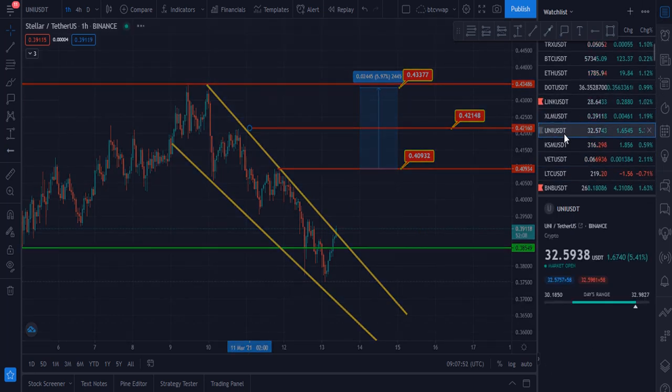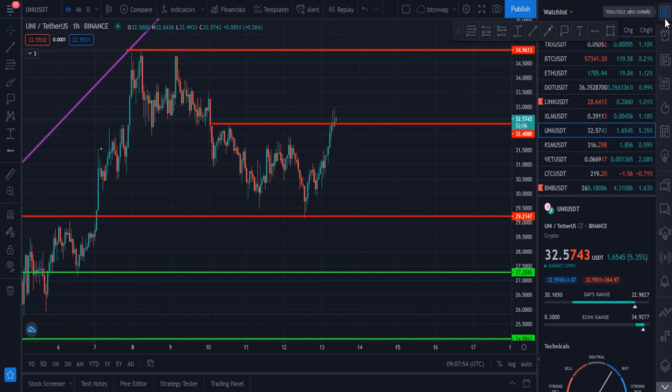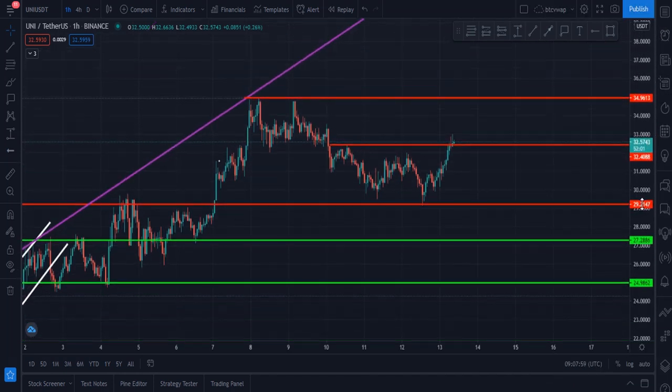Let me please show you my next chart, which is Uni USDT. Uni is breaking this W-type pattern and breaking this upside resistance, and it is at $32.6. Let me please tell you my first target.